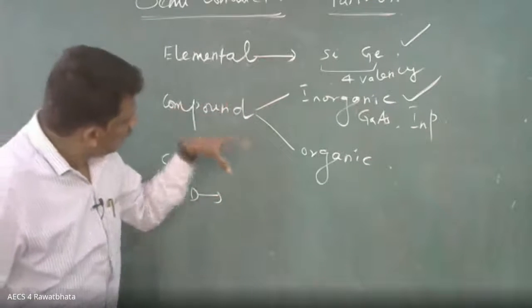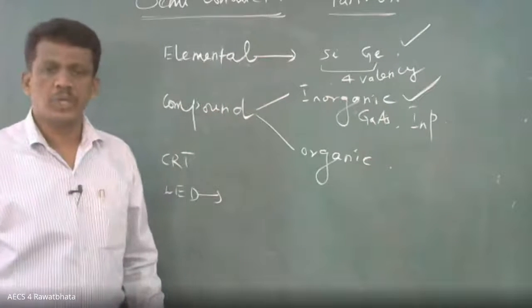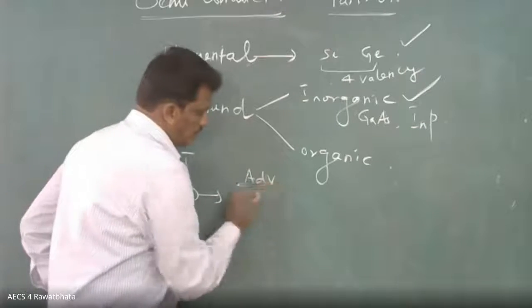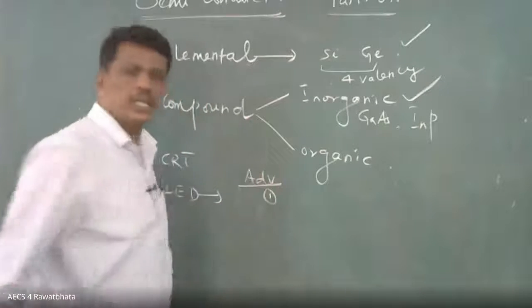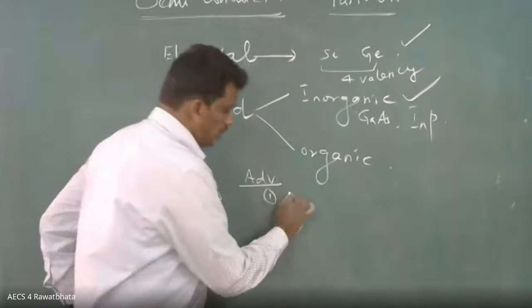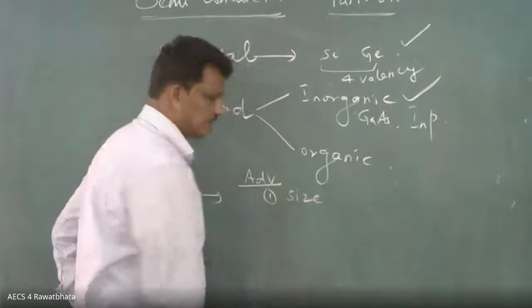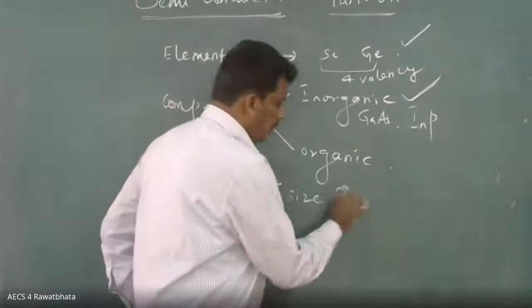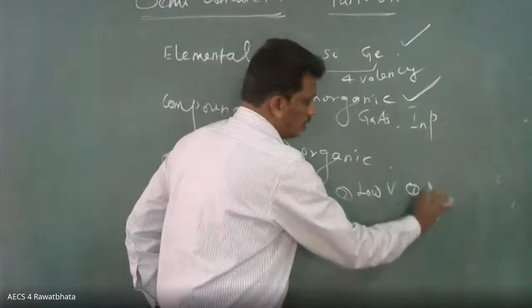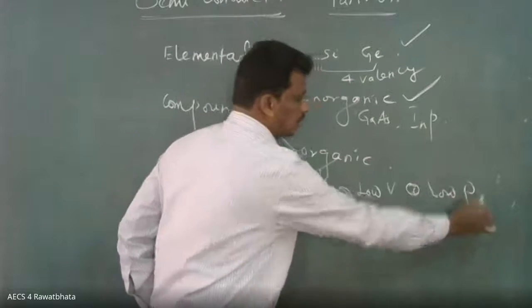But what is the advantage when you are using it? Classification is over. What is the advantage here? You write at least 5 points. The first point, it is small in size. Second one, low voltage. Third one, low power consumption.